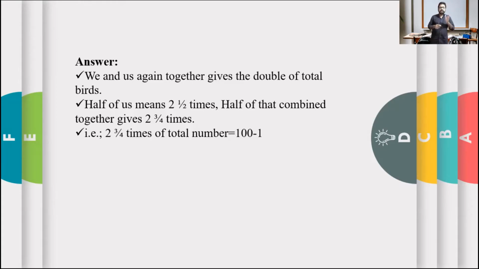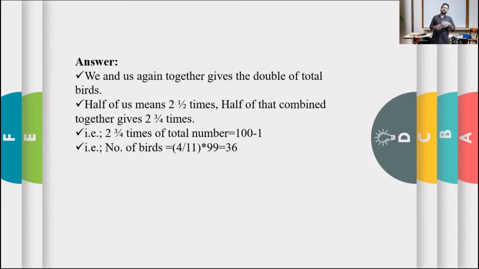So are you clear? 2 3 by 4 times of the total number is equal to 100 minus 1. Clear? Now we are going to solve it. See, therefore the number of birds will be... how did you get that 4 by 11? How did you get that 4 by 11? Come on, say it. You can say it. It is 2 3 by 4.